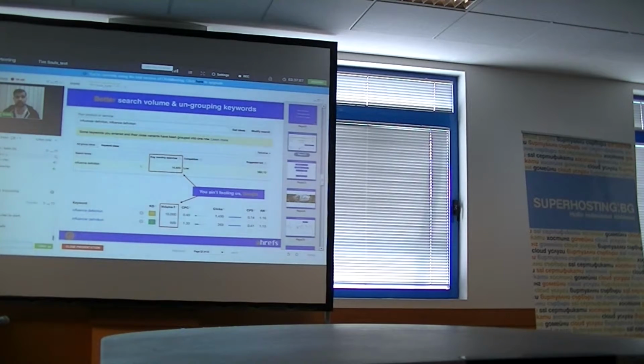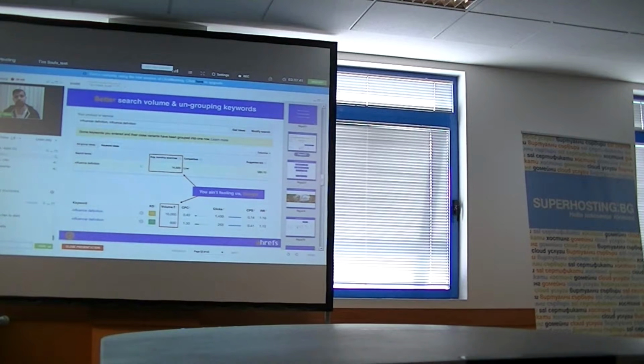So here's the first example. This is something that one of our customers was asking. He said that he tried to pull search volume for the keyword influencer definition from different tools, and all of them were showing high search volume. This is because Google is again grouping 2 keywords together. For Google AdWords, influencer definition and influence definition is kind of the same thing. This is why they're grouping both together and showing the same search volume.